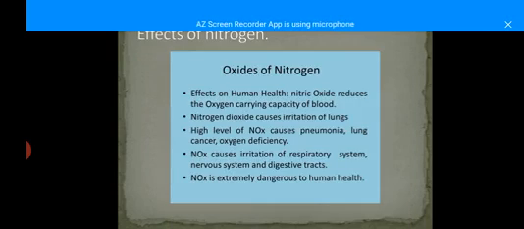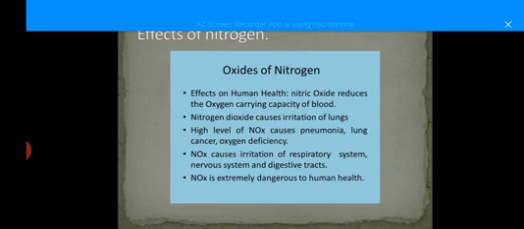Next, what are its effects on the human body? It may cause breathing difficulties, heart diseases, and irritation of the lungs. It may cause irritation of the respiratory system, nervous system, and digestive tract, and it is very harmful for human beings. It may cause destructive pulmonary diseases. The passage of the trachea is narrowed down, and the respiratory tract is blocked. Nitrogen oxides cause breathing difficulties in human beings and also lead toward heart diseases.